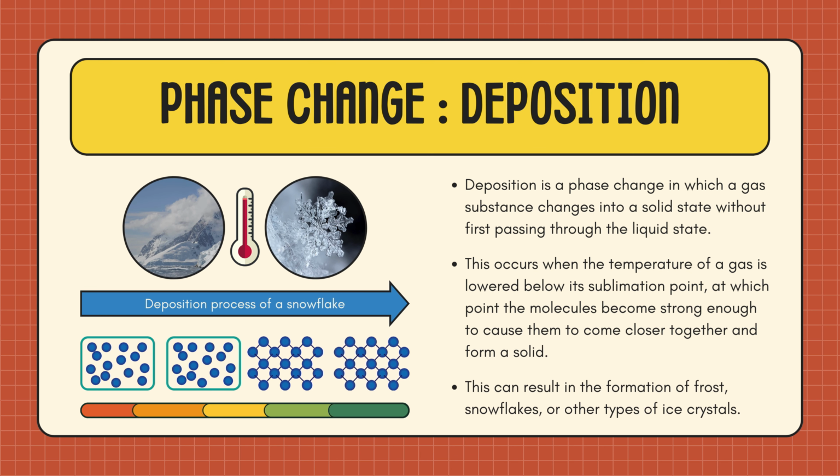Deposition. Deposition is a phase change in which a gas substance changes into a solid state without first passing through the liquid state. This occurs when the temperature of a gas is lowered below its sublimation point, at which point the molecules become strong enough to cause them to come closer together and form a solid. This can result in the formation of frost, snowflakes, or other types of ice crystals.